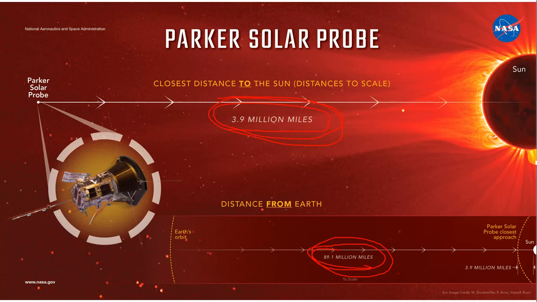And also, NASA for the first time named a probe after a living person, Eugene Parker. NASA wanted to just name it a solar probe mission, but out of respect the name Eugene Parker has been given to this probe. So it is called the Parker Solar Probe, and it is sent by NASA. And one more,